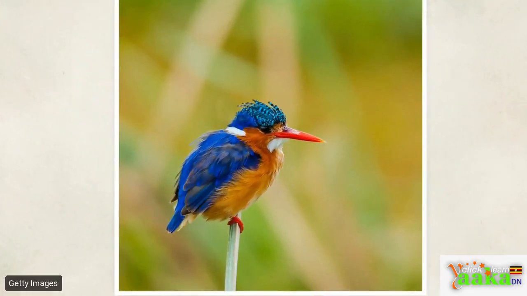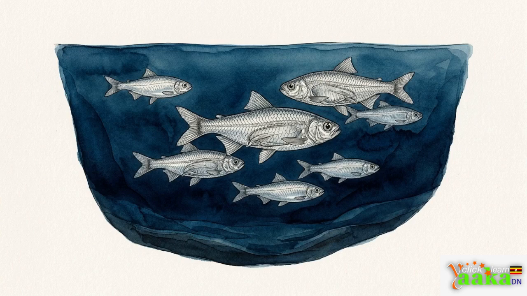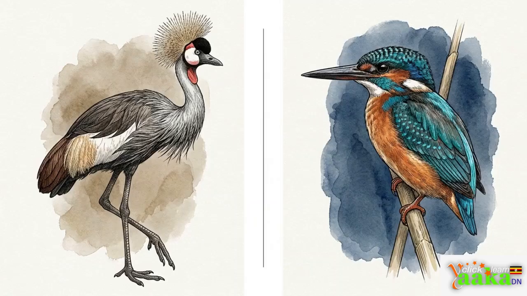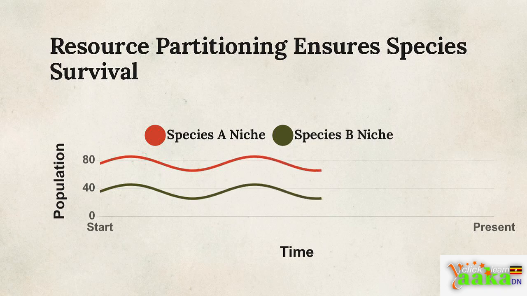Operating right next to it in the exact same habitat is the kingfisher, but its niche is entirely different. It dives to catch small fish in the deeper water. Because they divide the labor and the resources, both species survive. This resource partitioning keeps the ecosystem stable and prevents species from wiping each other out over a single food supply.